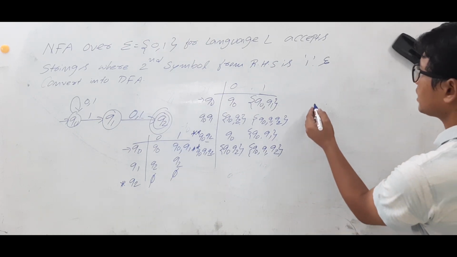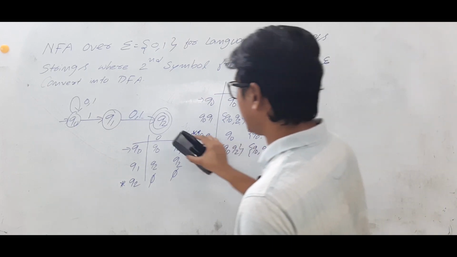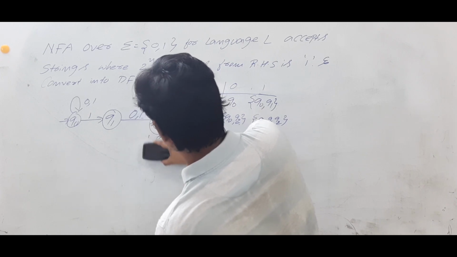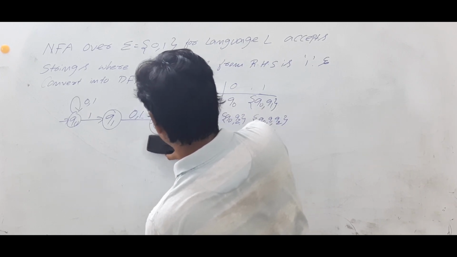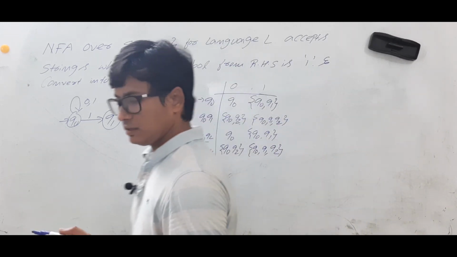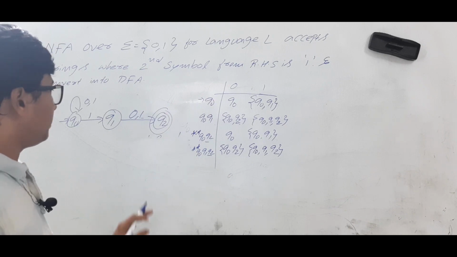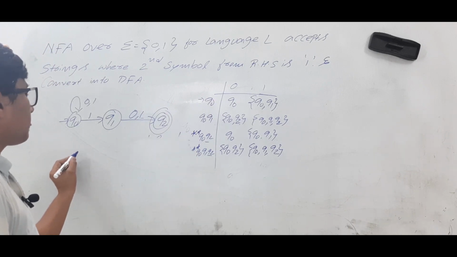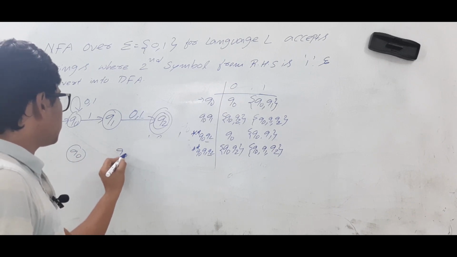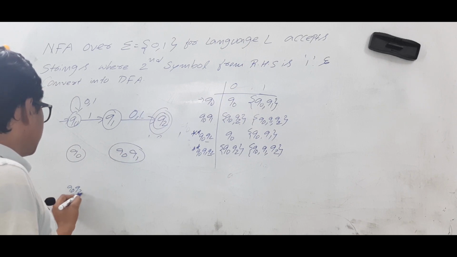So let me construct the DFA here. I will erase this one. I will construct this DFA. I got the DFA table. Now I will construct the transition diagram. Q0 is one state. Q0 Q1 is another state. Q0 Q2 is another state.